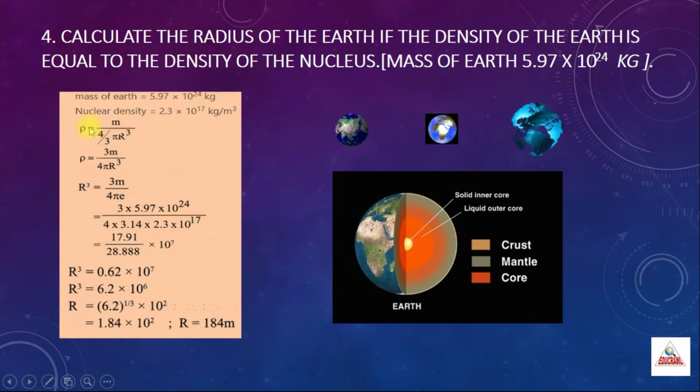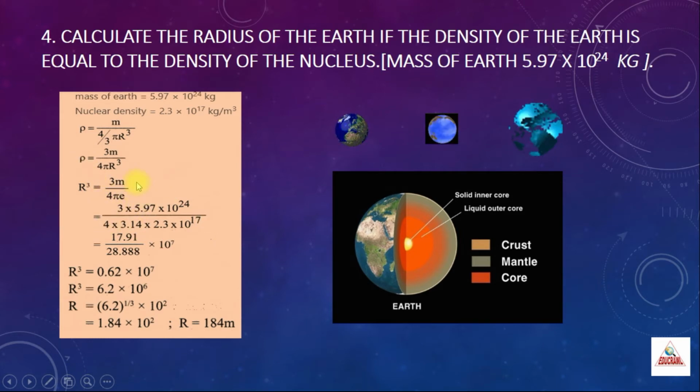Mass of the earth is given. Nuclear density, this is also given data, 2.3 into 10 power 17 kilogram per meter cube. You know the formula, density is equal to mass by volume. Since the shape is a sphere, we substitute the volume of sphere, which is 4 by 3 pi r cube. The 3 which is in the denominator, we take it to the numerator. So the density formula is 3m divided by 4 pi r cube. We are supposed to find the radius. So we reverse this formula and find r cube is equal to 3m by 4 pi into density.